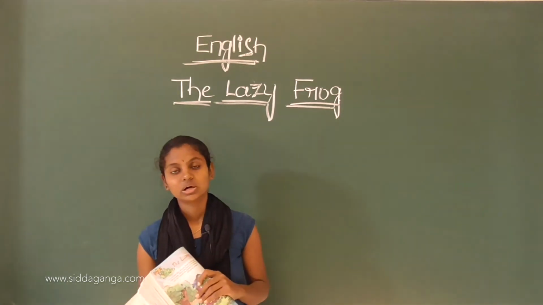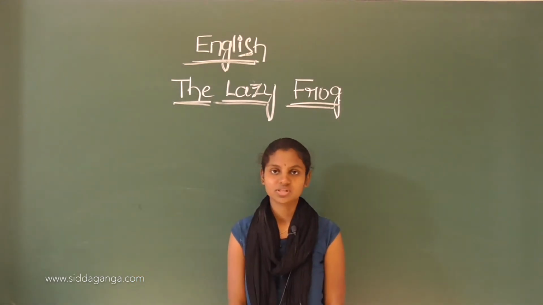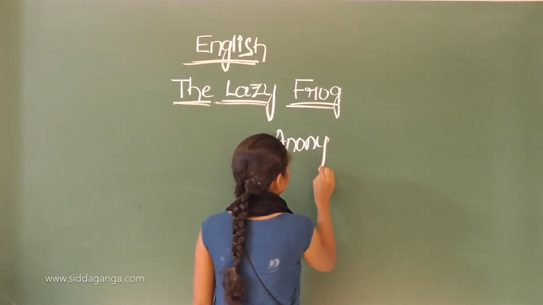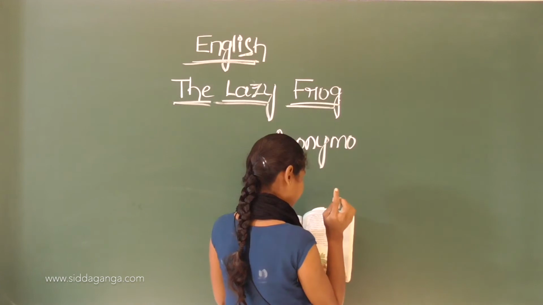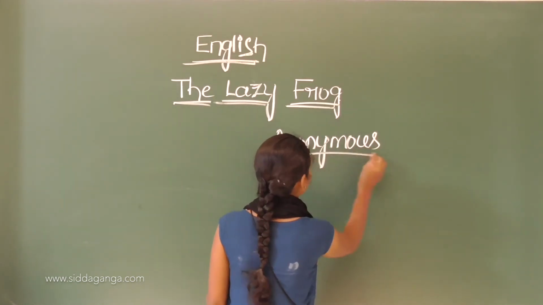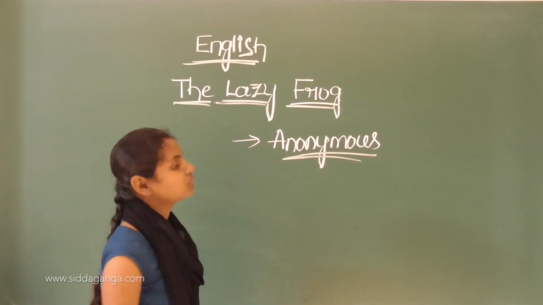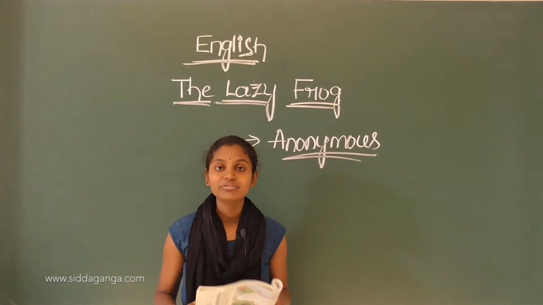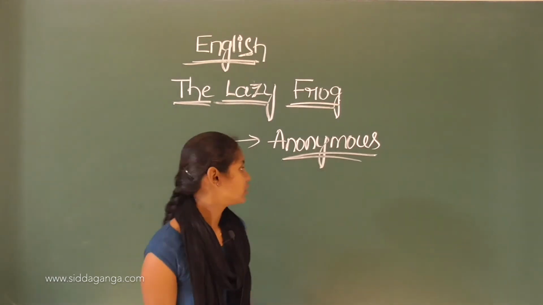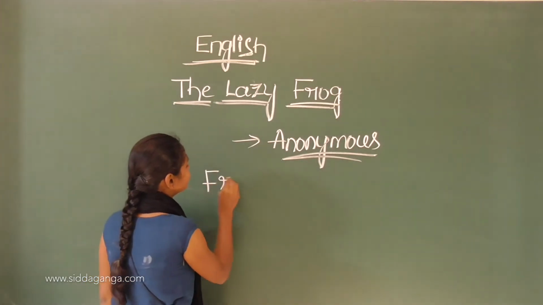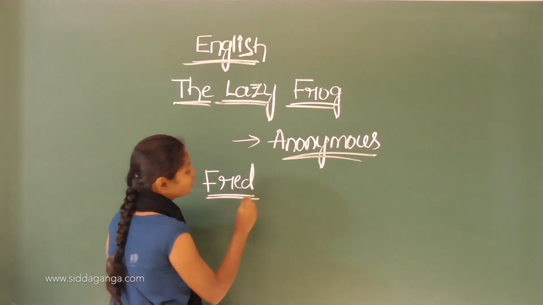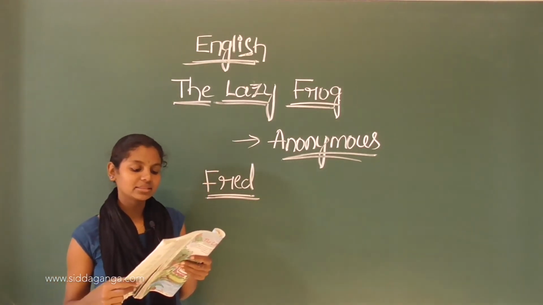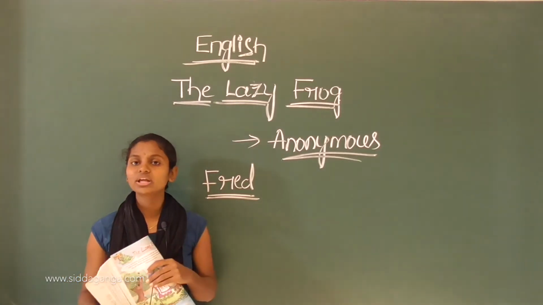So, Anonymous. Who is the poet of this poem? That is Anonymous. So, in this poem, the poet tells about the lazy frog. And that lazy frog's name was Fred. What is Fred? Fred is the name of the frog who is very lazy. Okay? Fred is a very lazy frog who lolls all day upon a log.